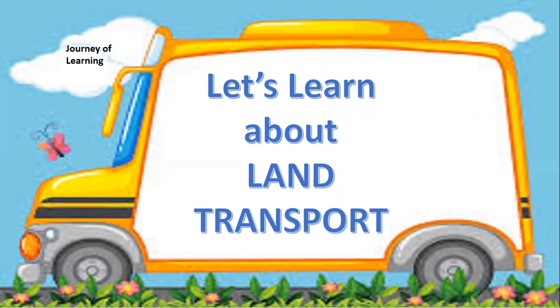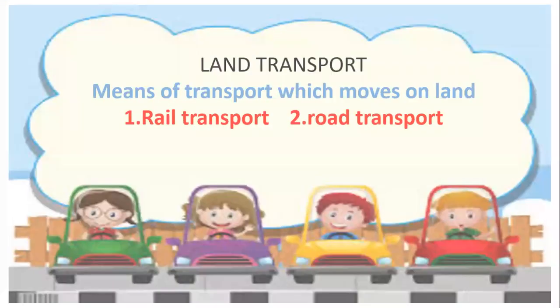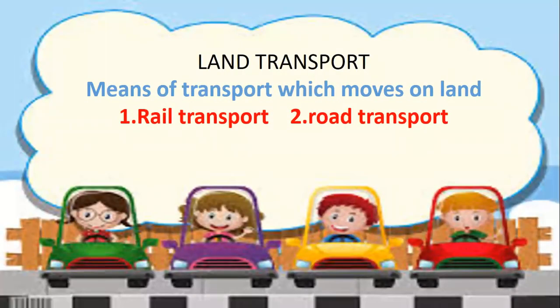Today we are going to learn about land transport. Land transport: the means of transport which moves on land. And it can be divided into two, rail transport or road transport. Road transport is what you all see that moves on road, and rail transport means that moves on rails or tracks.